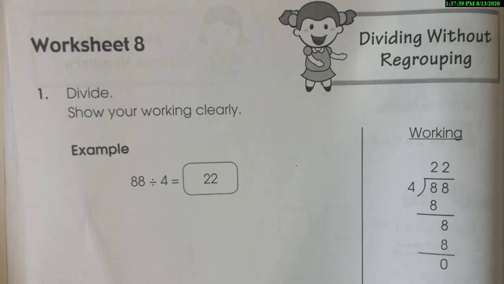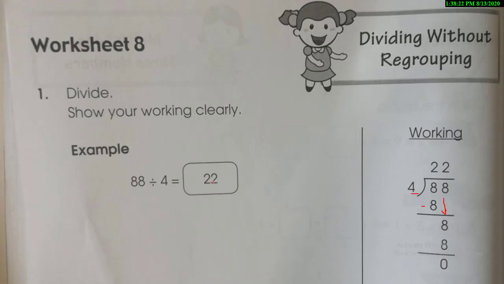Okay, let's start. This is your workbook. The page number is 84 and this first part is already explained in your workbook. Look at the question: 88 divided by 4. You need to go to your working column and then divide it. Start reading the 4 times table. 4 ones are 4, 4 twos are 8. So you will write down 2 on the top. 8 minus 8, the answer is 0. Then it's the turn to move down the next number 8, and again 4 twos are 8. So your answer is 22.